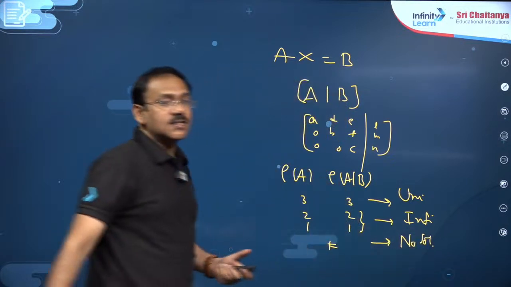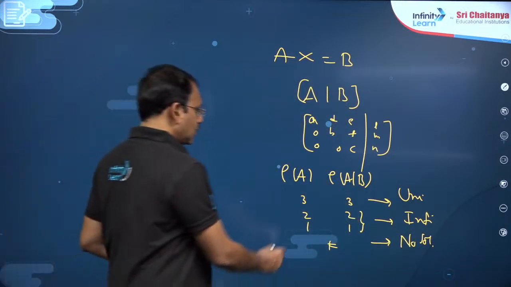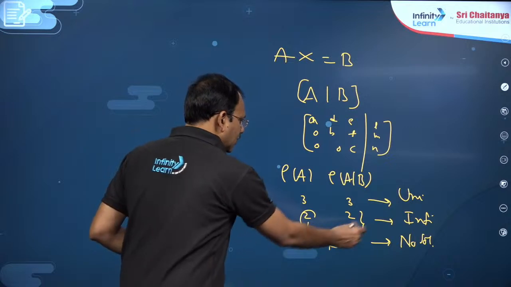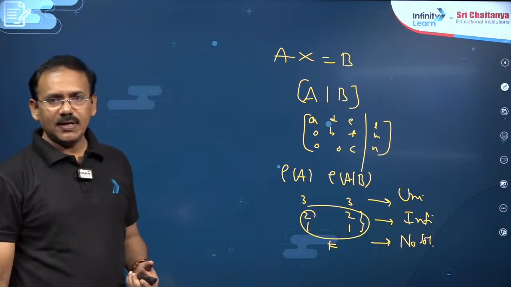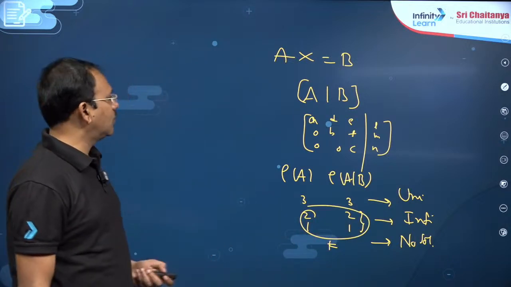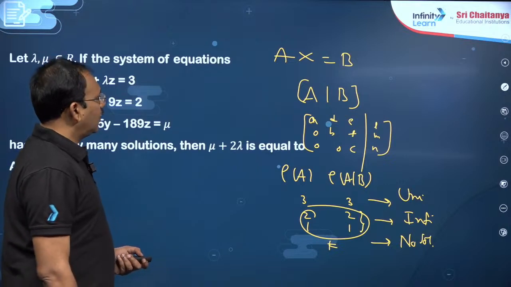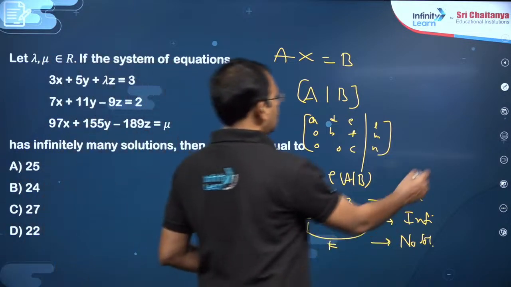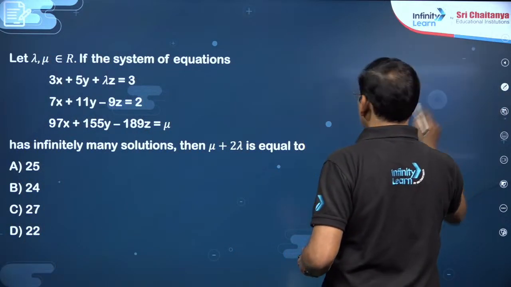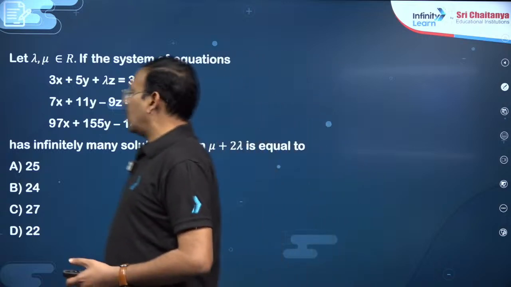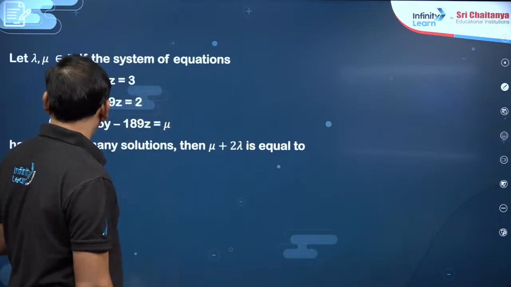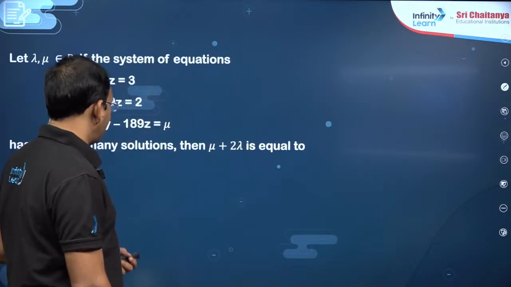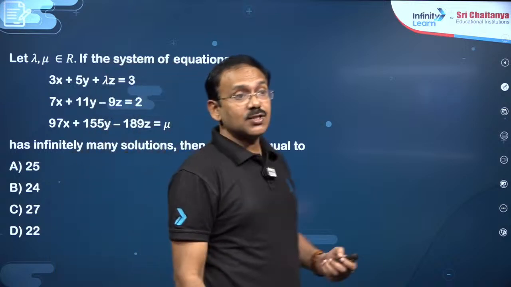We say that the system is inconsistent. So this case is important. So infinitely many solutions, of course unique solution. Now for example, let me do one question for your convenience here. You see, lambda, mu are real numbers. Given the system of equations has infinitely many solutions, find lambda plus 2 mu.